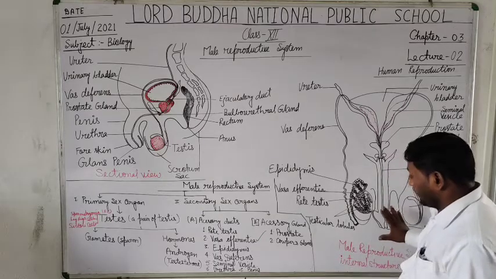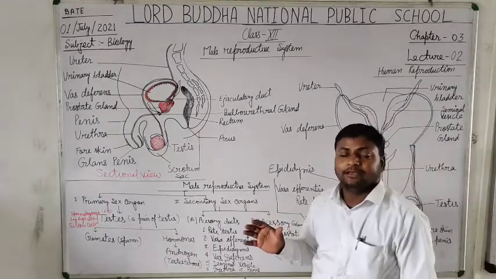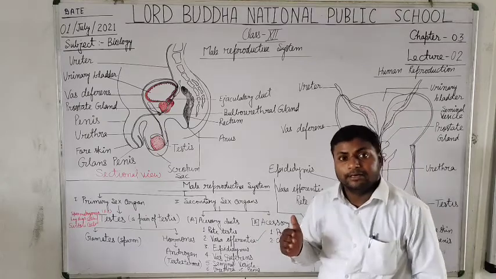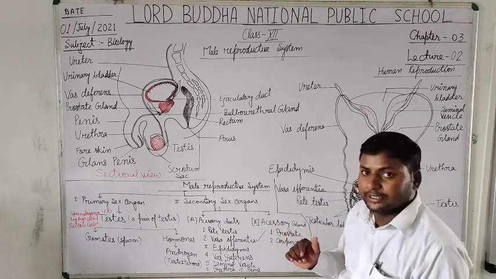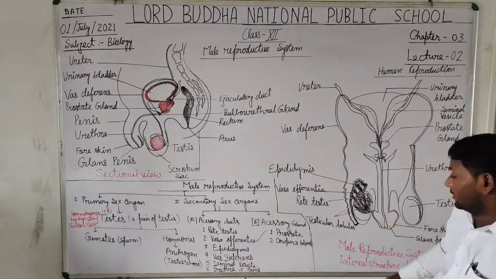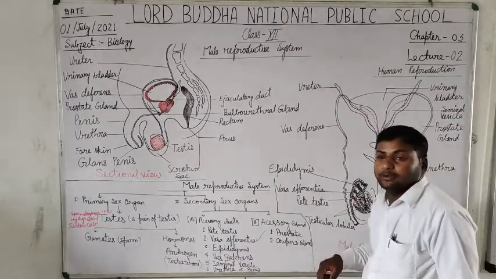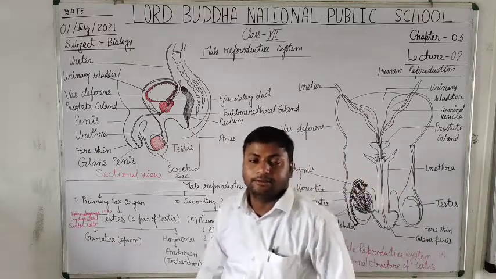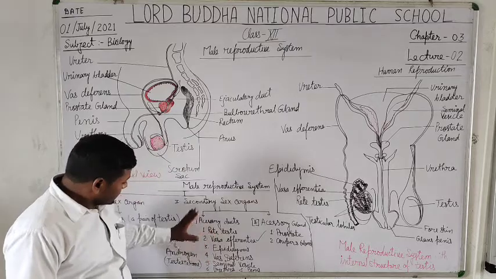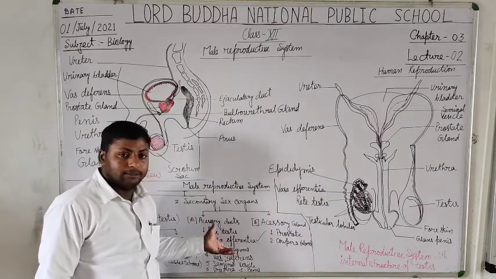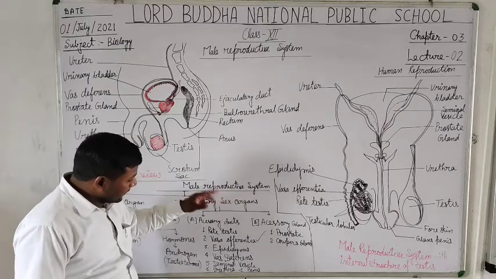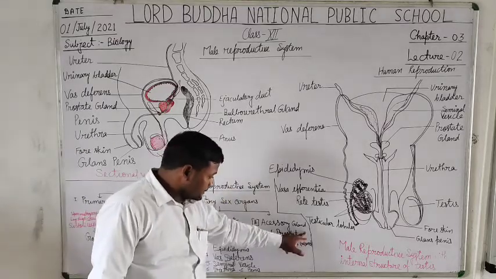Next one, this is the penis. The penis is highly muscular and erectile in nature during excitement, which helps in passage of the semen during insemination. So students, these are the accessory ducts that are part of the male reproductive system, and the other part is the accessory glands.